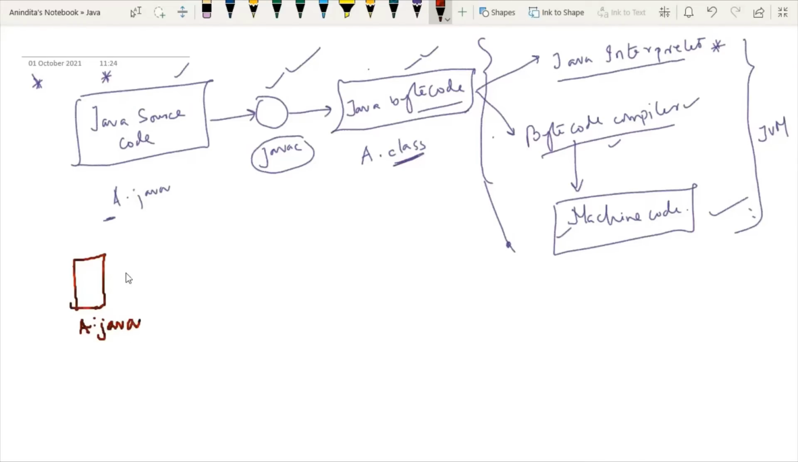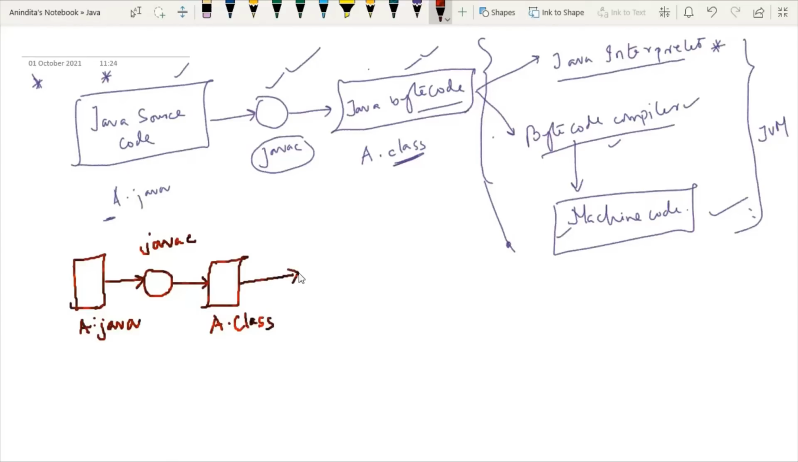After getting the source code, I will use the compiler. The name of the compiler is javac, and then javac will give me one .class file, which is known as bytecode. Now see what is happening.